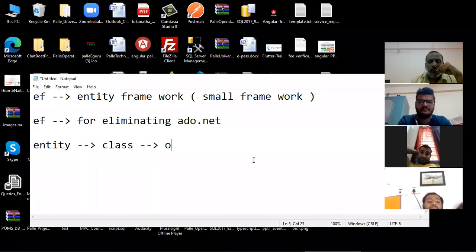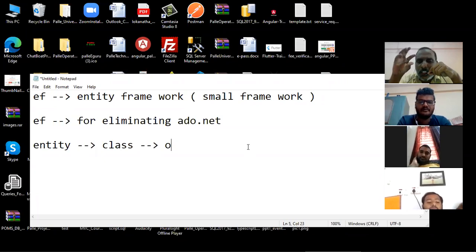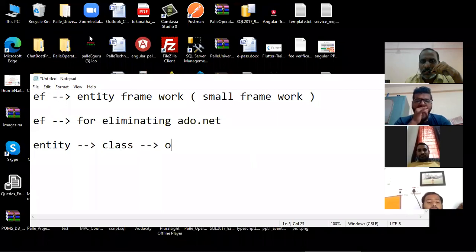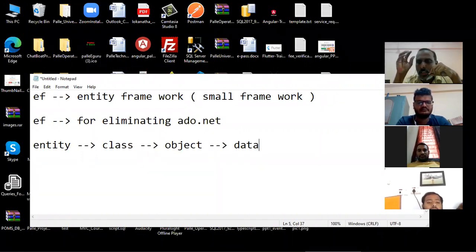Okay. So first we need to understand what this entity is. Entity is basically a class. So what is the purpose of that class? By creating an object for that class, you can store data. That is the purpose of the entity. So entity is basically a class which is useful for storing data.